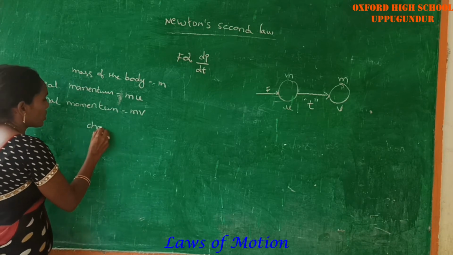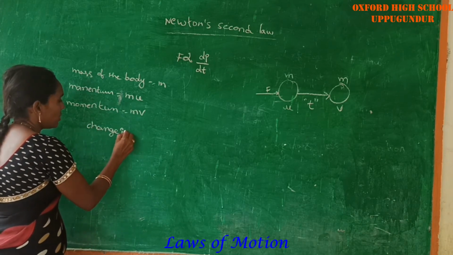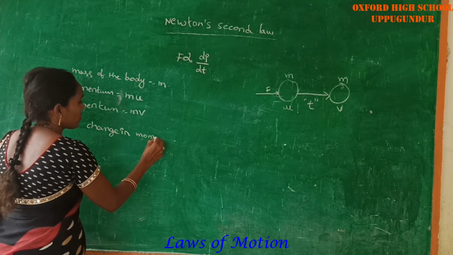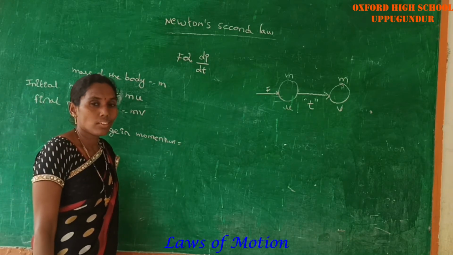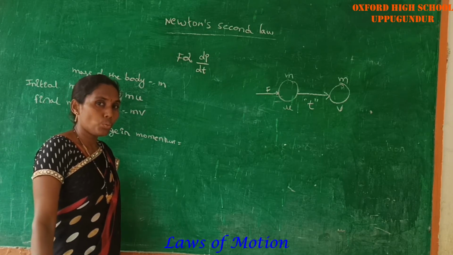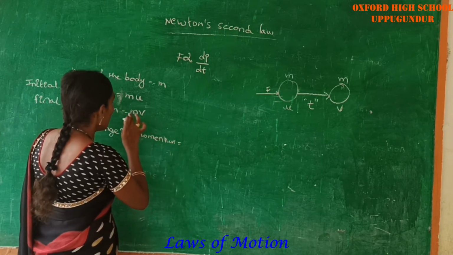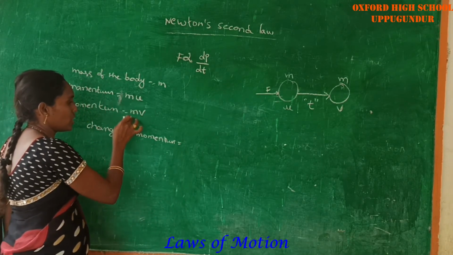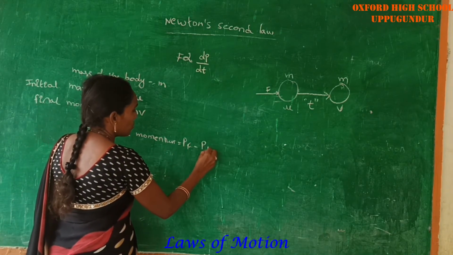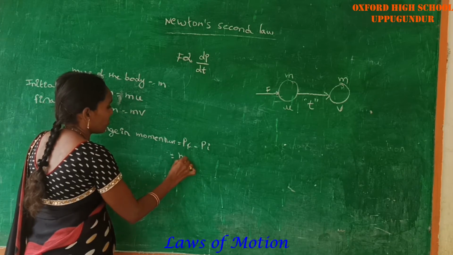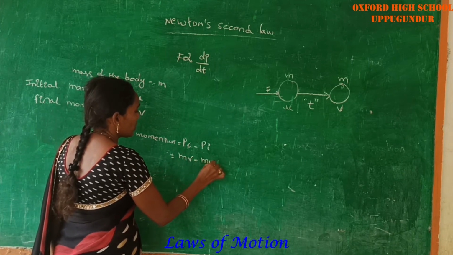Change in momentum is always taken as the difference between the two momenta, that means final momentum minus initial momentum: mv minus mu.